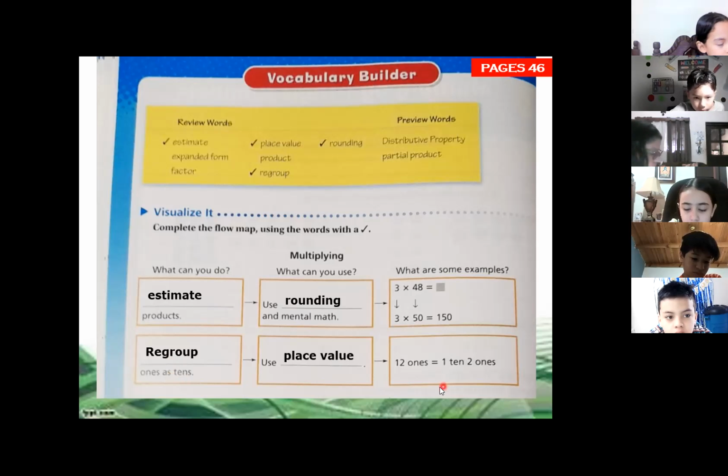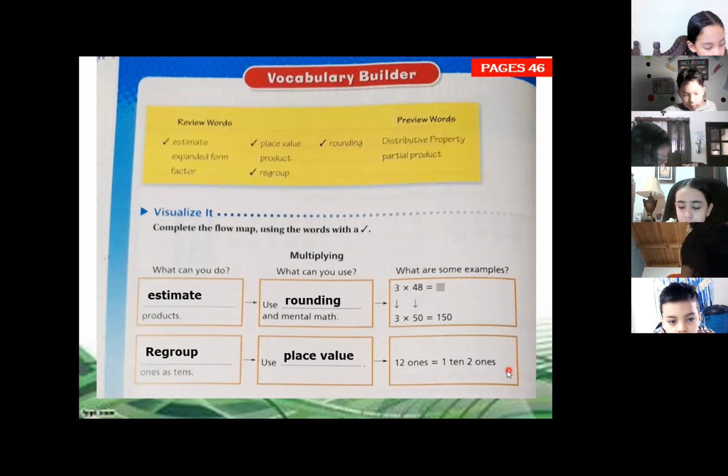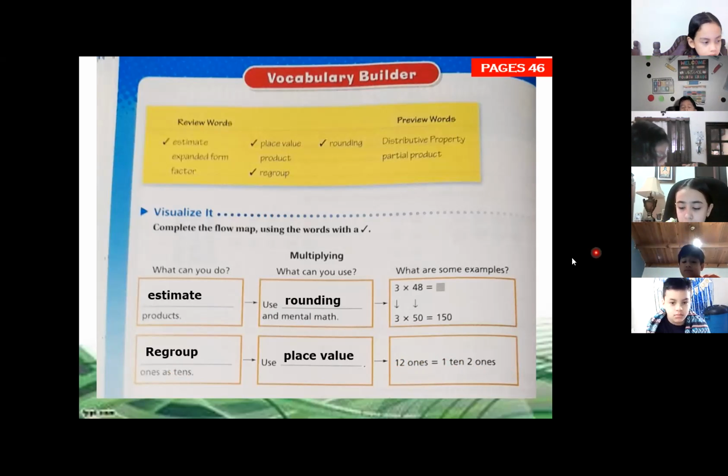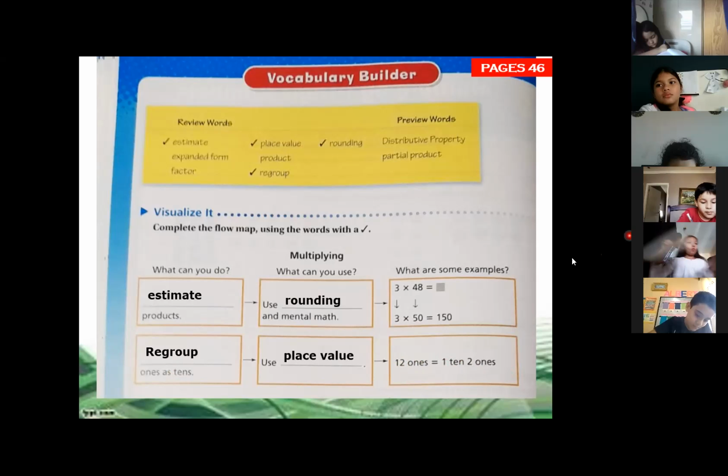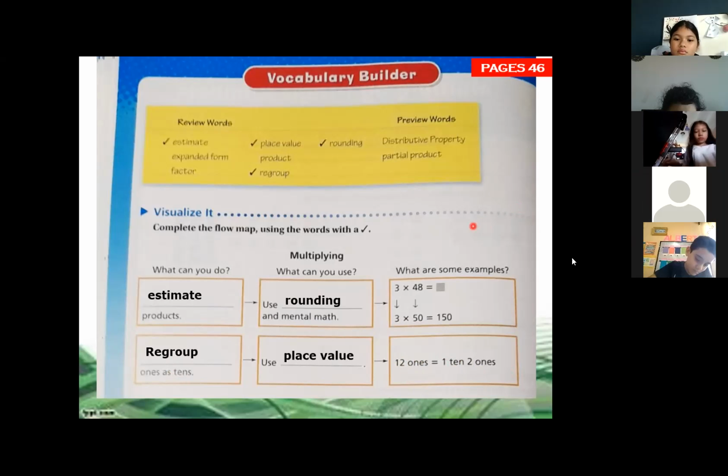We regroup the ones, we have 12 ones, so we regroup the ones as tens, 1 as 10, and 2 as 1. So we use the place value chart to know what is the value for each of the digits. We know that the value of number 2 is on the ones and number 1 on the tens. So that is regroup as ones or as tens. We are using what? Using the place value chart.